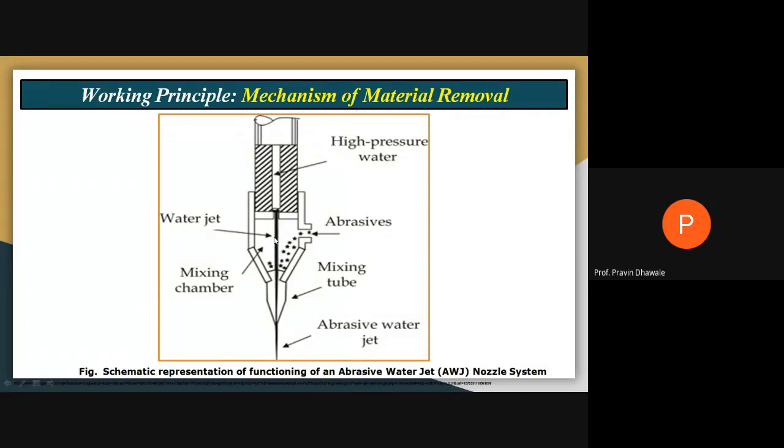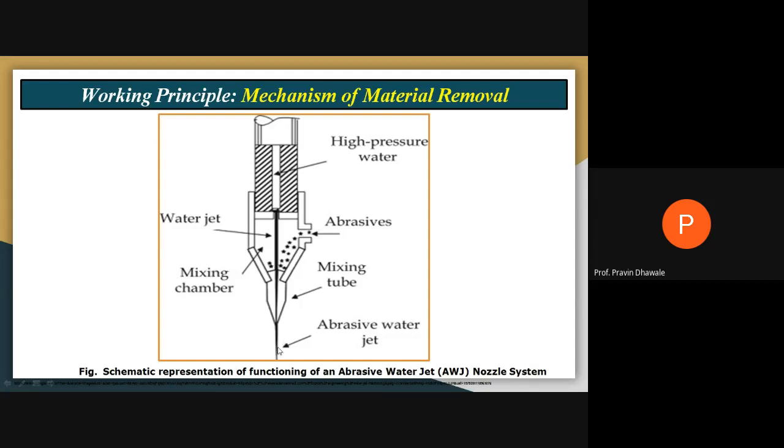So this high pressure water along with the abrasive particles, right? This mixture of abrasive particles and water will be called slurry. Now it is passing through this nozzle. When it is passing through this nozzle, its pressure energy is converted into kinetic energy. So at the tip or mouth of the nozzle, you are getting a high velocity abrasive water jet. This will be the main working principle of this abrasive water jet machining process.